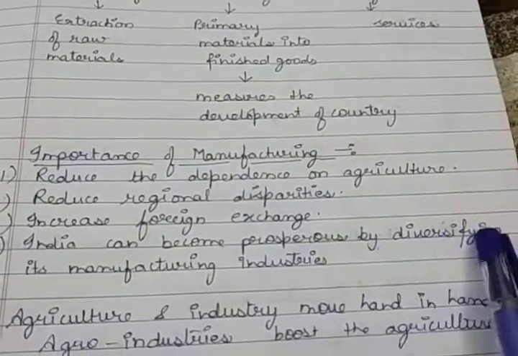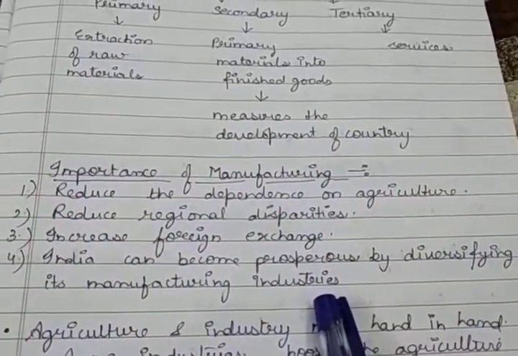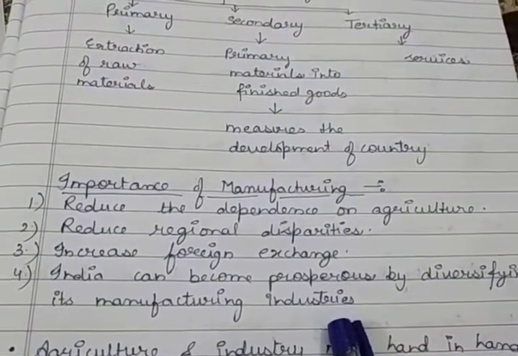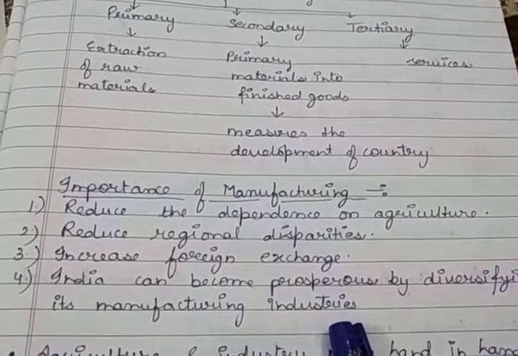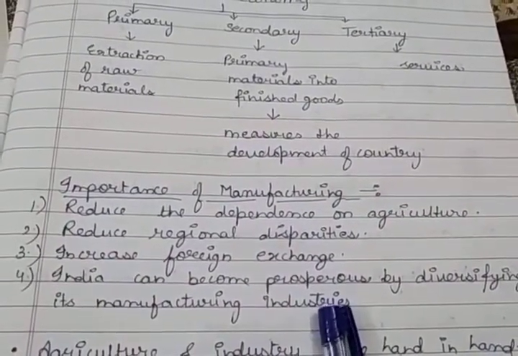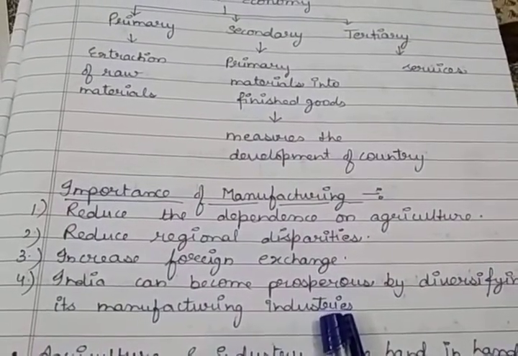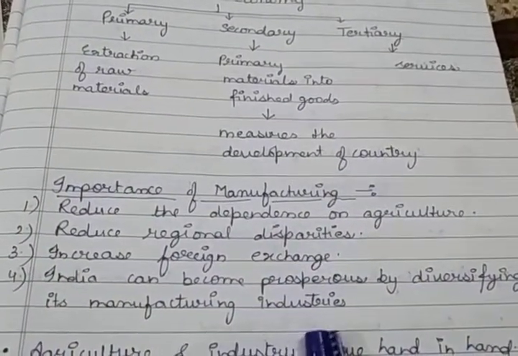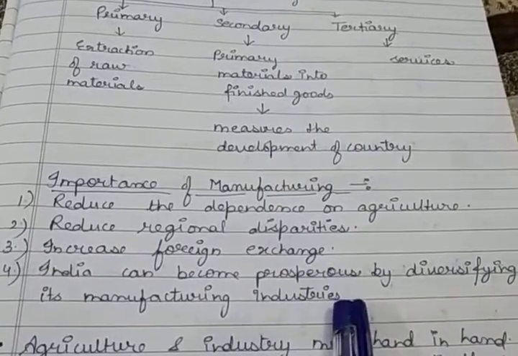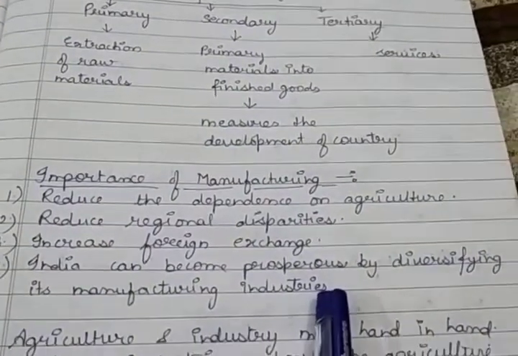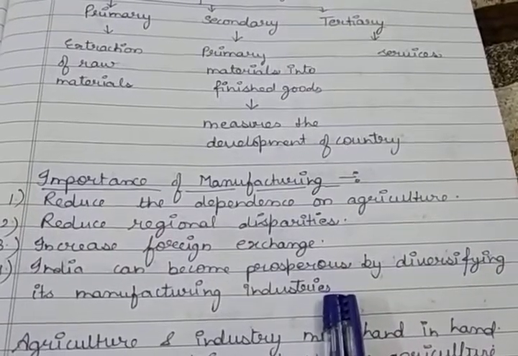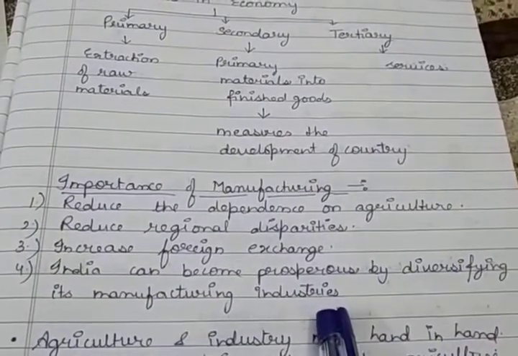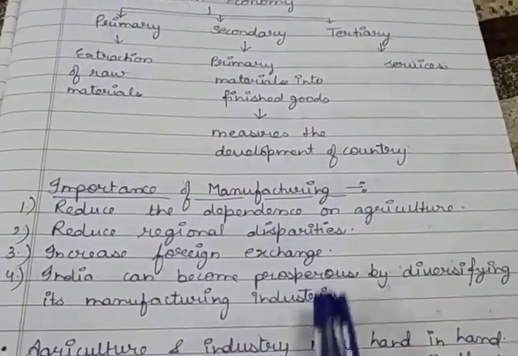India can become prosperous by diversifying its manufacturing industries. We know that after independence, only Tata and Birla, these two capital goods industries, were there in our country, and for so long we were dependent on imports for iron and steel. So now there is a high need that we should increase the manufacturing industries in our country, and those countries that are able to transform the raw material into the final good earn the profit and become prosperous countries. And India can also become prosperous by diversifying its manufacturing industries as quickly as possible.